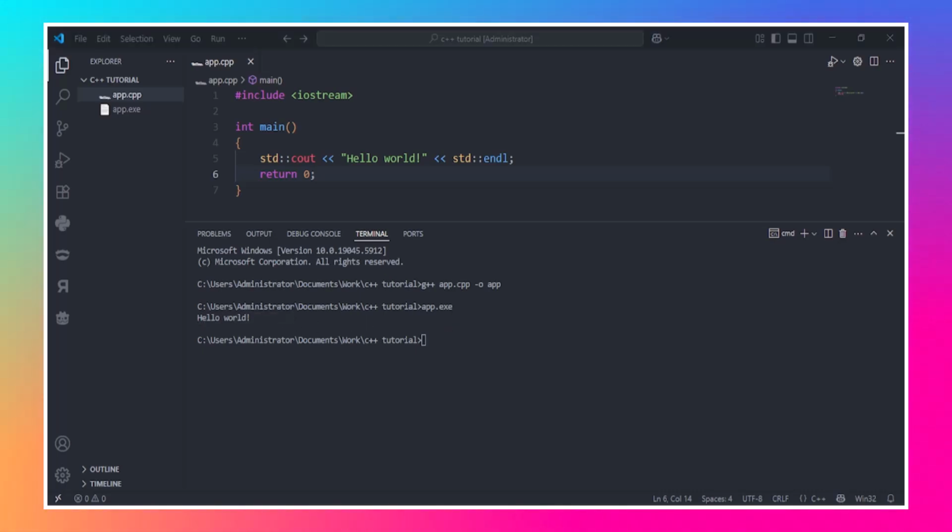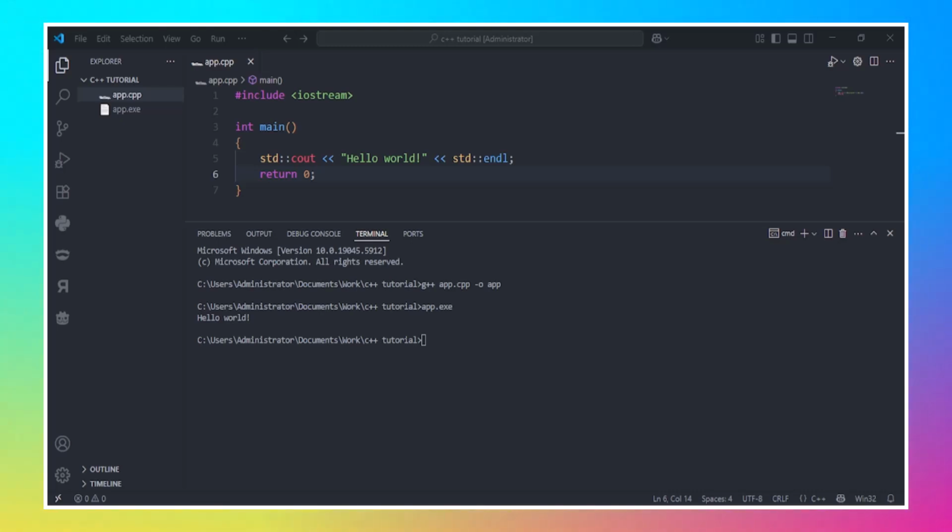Now let's break it down line by line, because C++ has more going on than other languages. #include <iostream>. This line is telling the compiler, hey, I need a library to handle input and output. The iostream library lets us print text to the screen. int main. This is the starting point of every C++ program. Think of it as the main command that the computer executes.